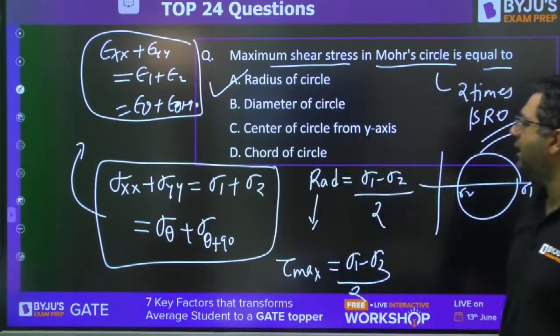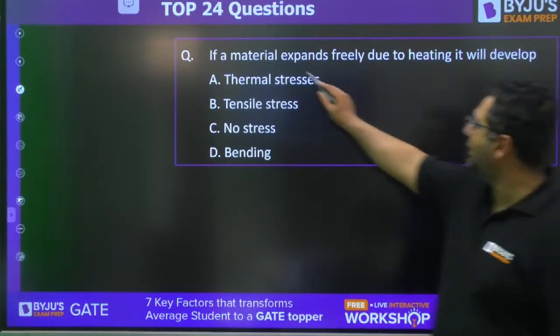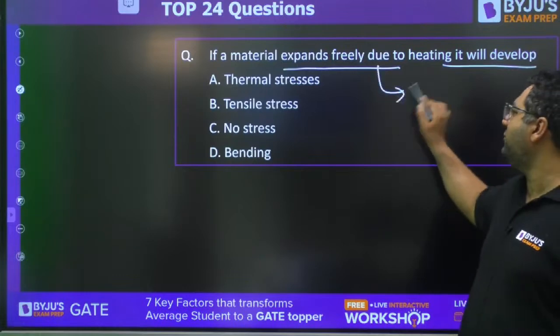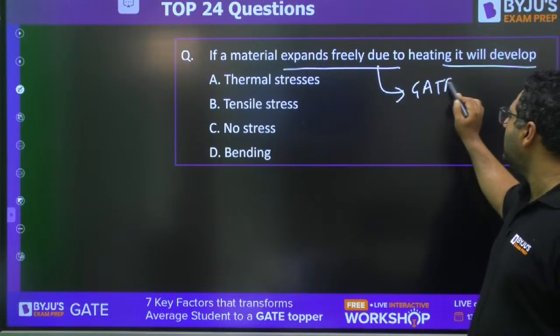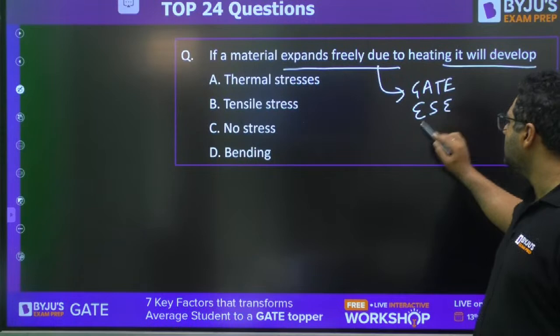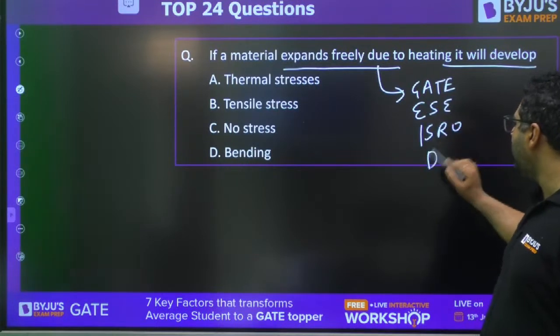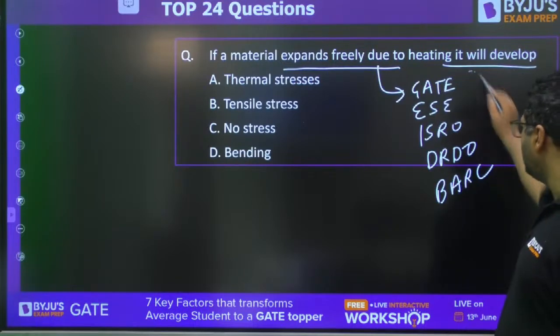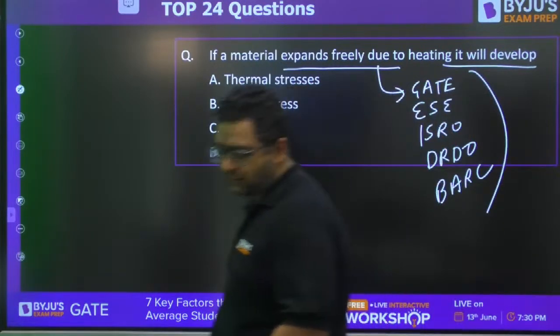Okay, moving further guys. If material expands freely due to heating, this type of question has been asked in GATE as well, for 1 mark. Engineering Services, ISRO, DRDO, BARC. There is no exam where this question has not been there.